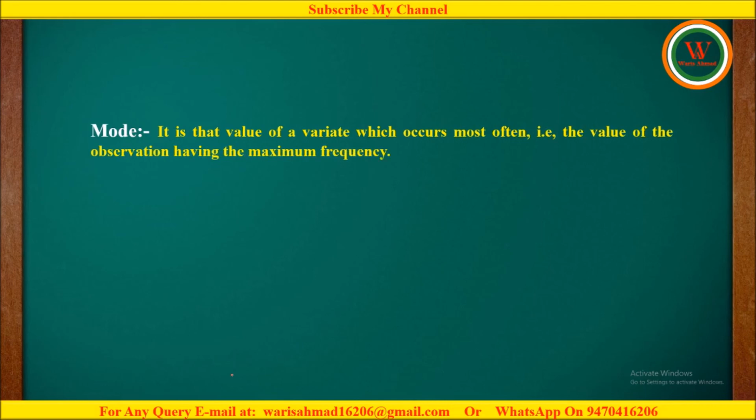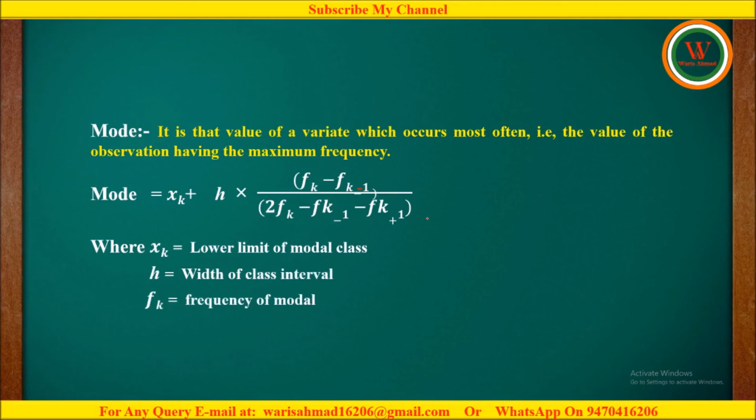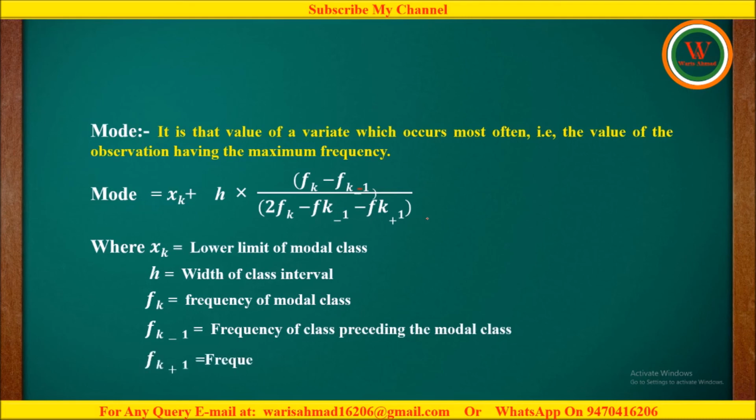To calculate the mode of the given data, we can use the formula mode equals to xk plus h into (fk minus fk minus 1) upon (2fk minus fk minus 1 minus fk plus 1), where xk is representing the lower limit of the modal class, h is the width of the class interval, fk is the frequency of the modal class, fk minus 1 is the frequency of the class preceding the modal class, fk plus 1 is the frequency of the class succeeding the modal class.